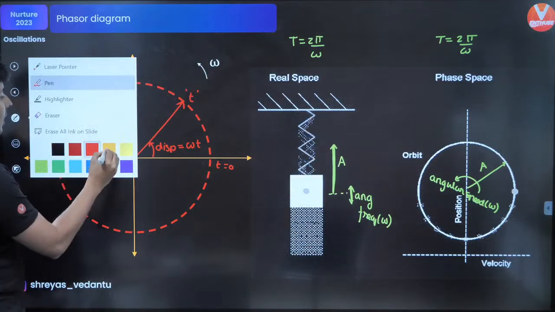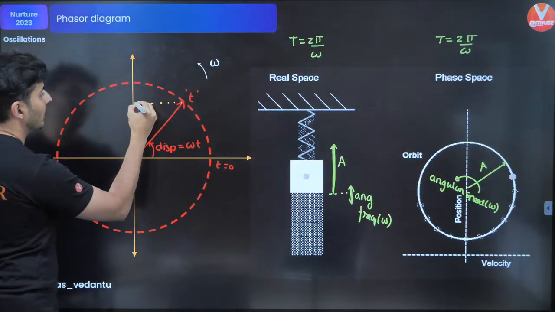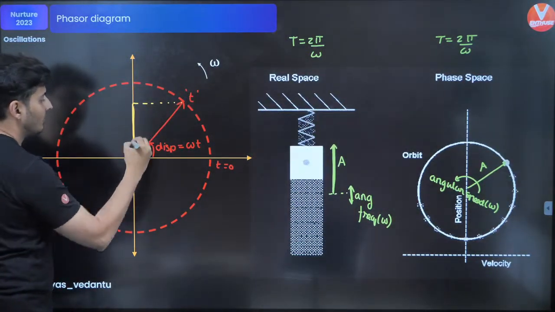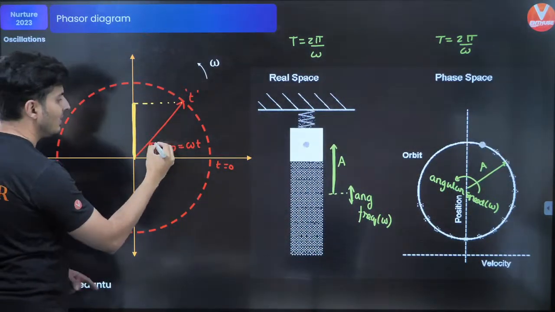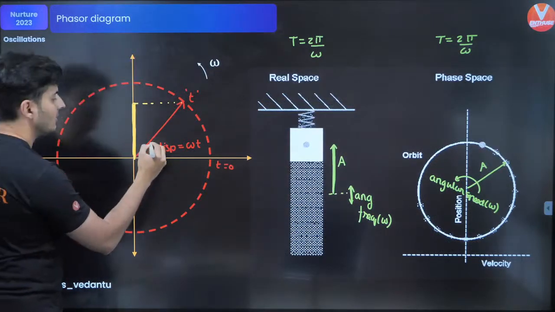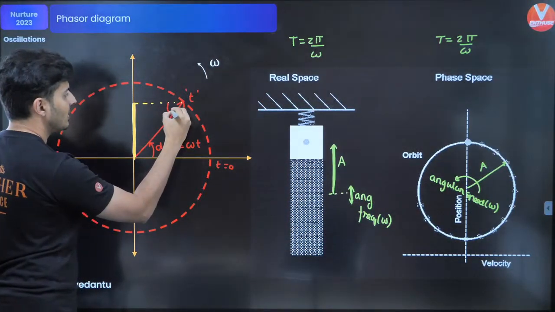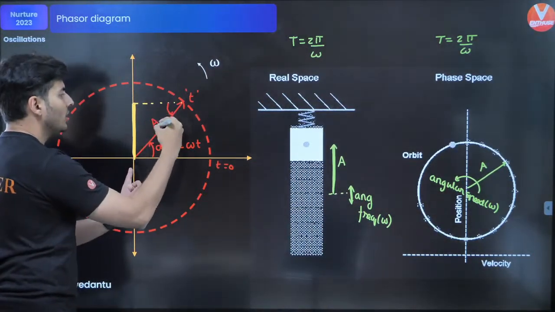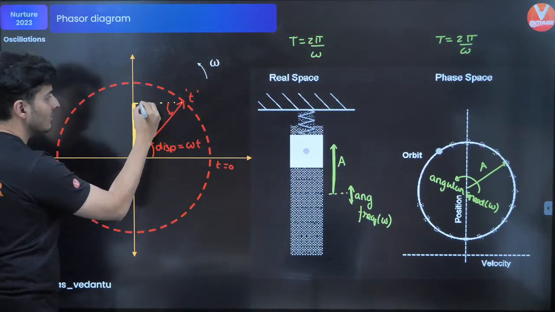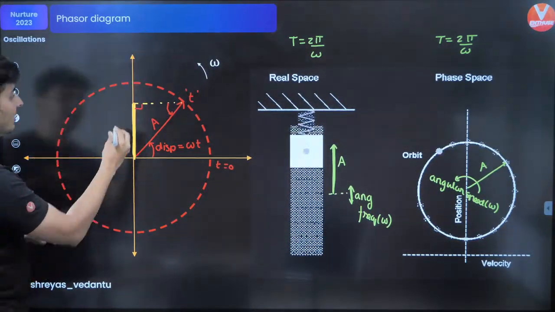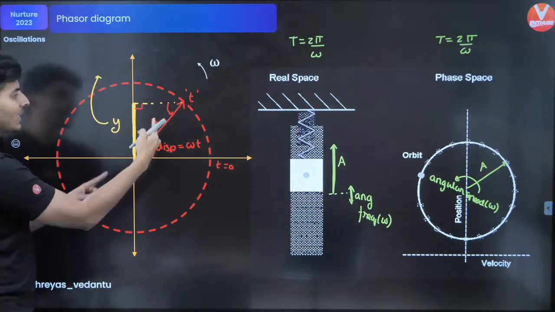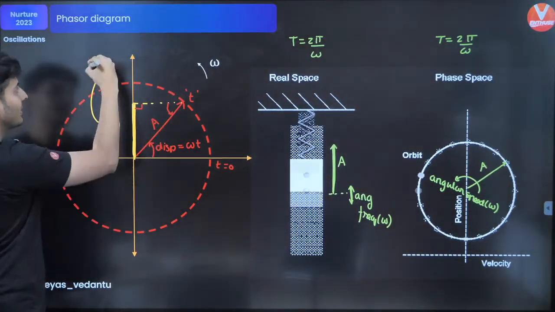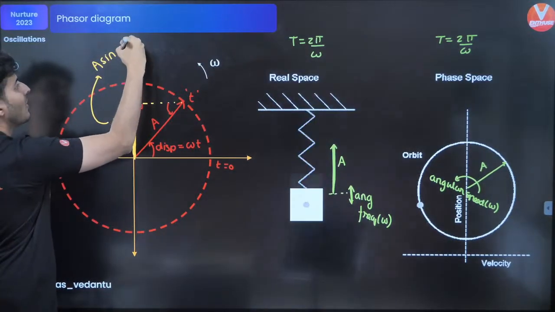Then if I draw the perpendicular over here, observe, this angle is the same, and this hypotenuse has a length of a, this is right angle. So what will be the y coordinate? Can you guess what the y coordinate will be? It will be a sine omega t.